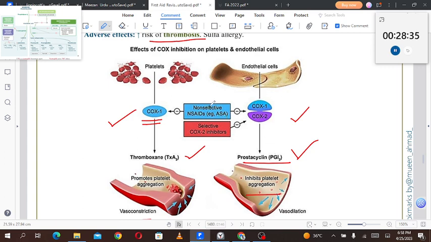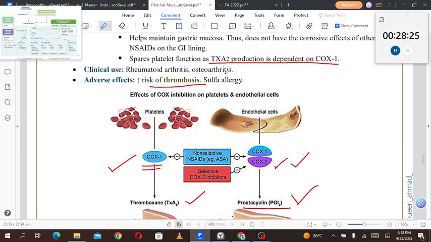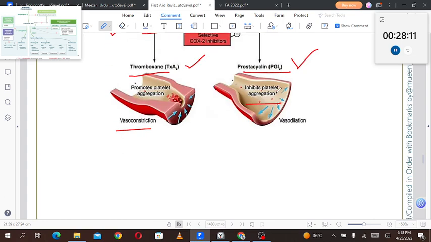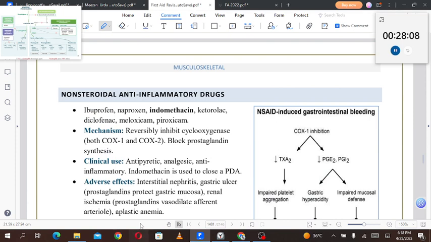Okay, so the non-selective ones, NSAIDs and aspirin, will bind to both of them, while the selective one will bind only to COX-2. So rheumatoid arthritis and osteoarthritis are the basic uses of celecoxib. The platelets cause increased production of thromboxane A2, while the endothelial cells increase the production of prostacyclins to inhibit platelet aggregation. Now let's move forward to the non-steroidal anti-inflammatory drugs.